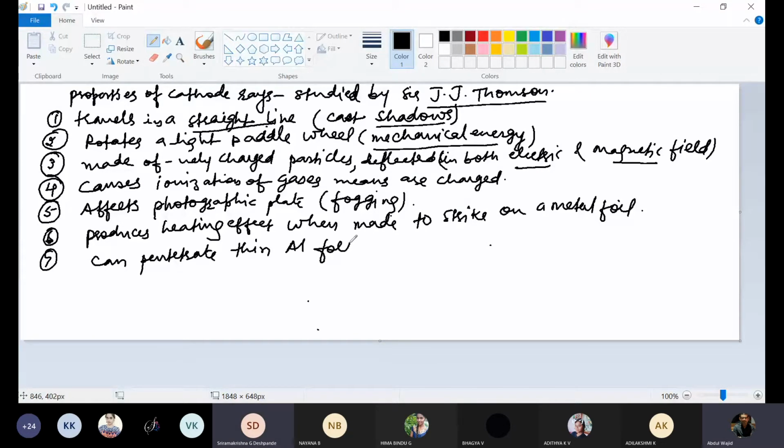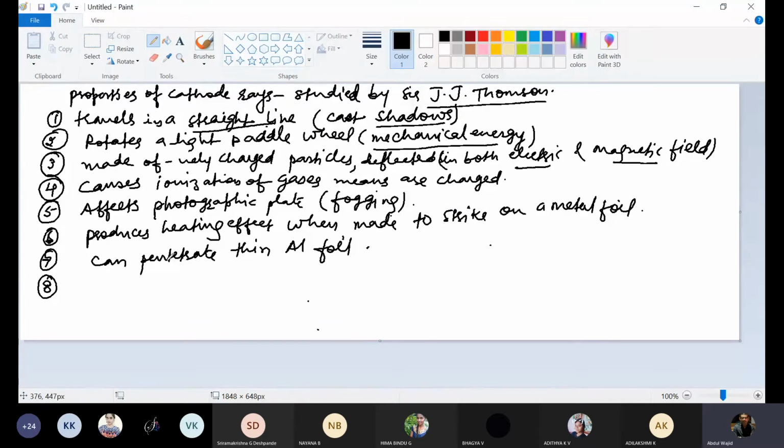Sir, are these similar to alpha, beta, and gamma radiation? No, those are radioactive radiations, which means nuclear radiations. Cathode rays are not nuclear radiations. Those nuclear radiations are alpha, beta, gamma rays.